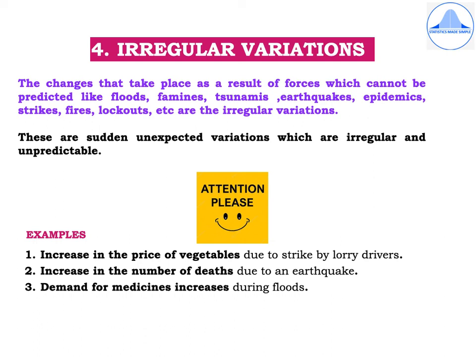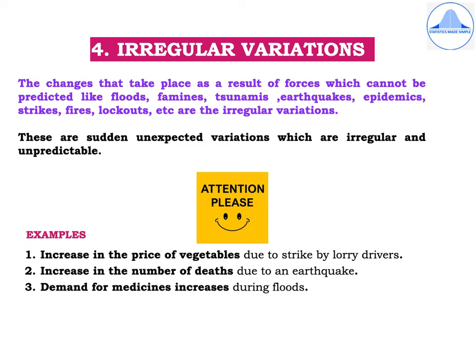The fourth component of the time series are the irregular variations, the changes that take place as a result of forces which cannot be predicted, like floods, famines, tsunamis, earthquakes, epidemics, strikes, fires, lockouts, etc., are the irregular variations. These are sudden, unexpected variations which are irregular and unpredictable.